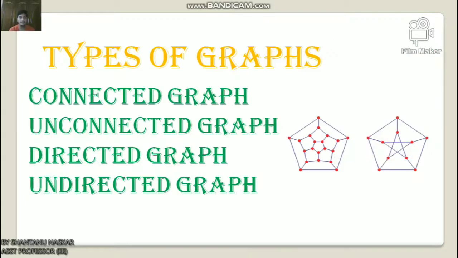Okay, now we will discuss the types of graph. The following are the types of graphs: connected graph, unconnected graph, directed graph and undirected graph. Now let us discuss these graphs one by one.